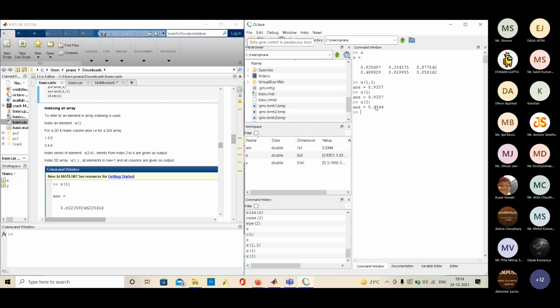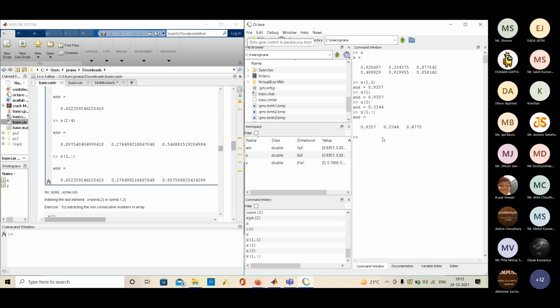This is also very useful a lot of times. The next thing I would like to show you is if I give x(1,:), it will return all the values which have first index 1. First index 1 implies row number 1. So we get 0.93. This is also an array, a 1 cross 3 array, the first row.